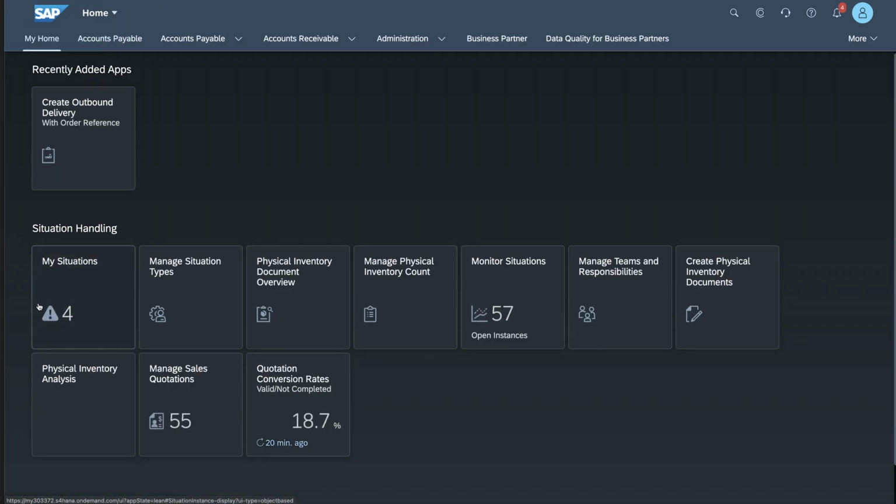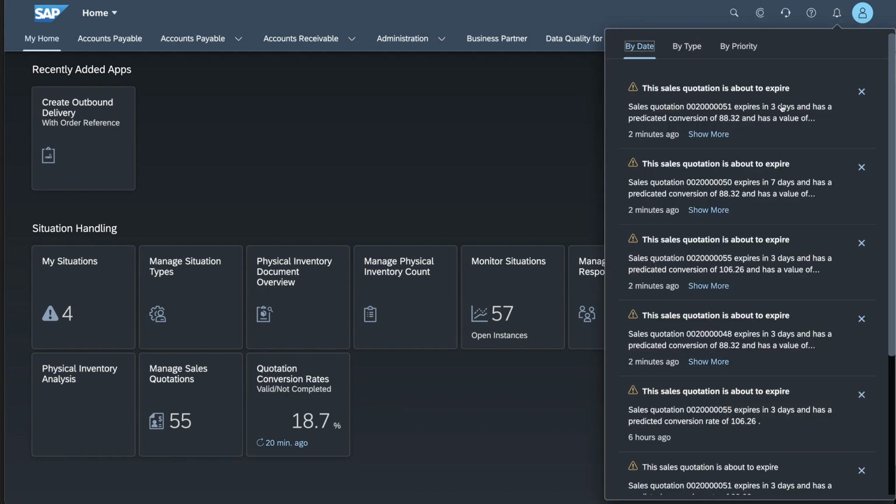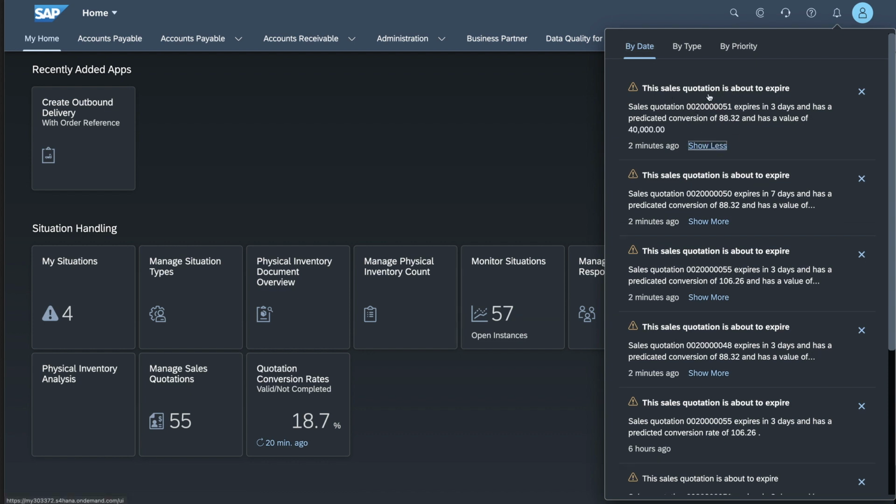So as I said, I have this app that I can keep going back to whenever I have a little bit of time during my day to see what situations I need to resolve. We also have the menu notification here, which also gives me the information. And if we show more, you can see here the text that we had customized.